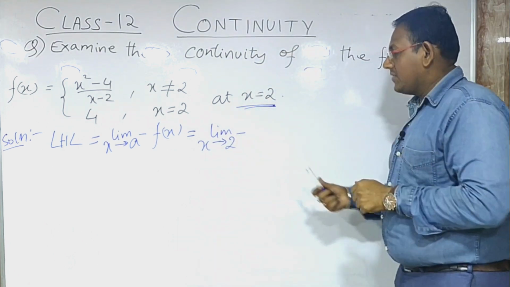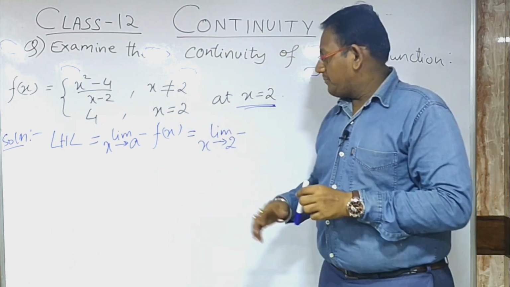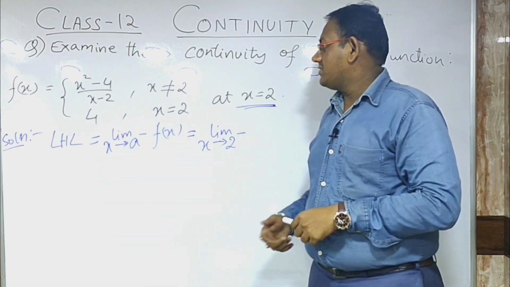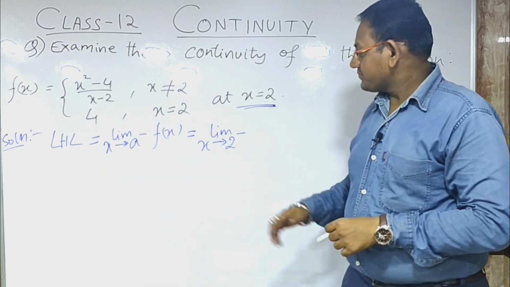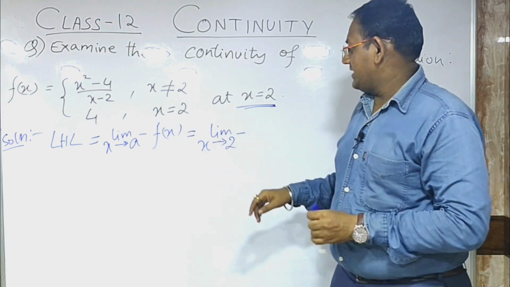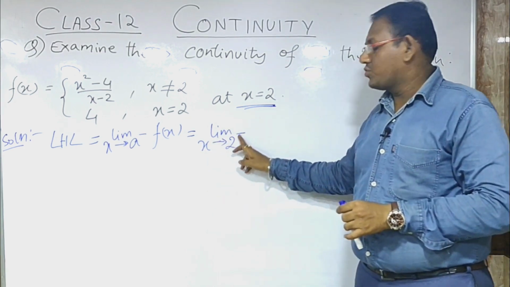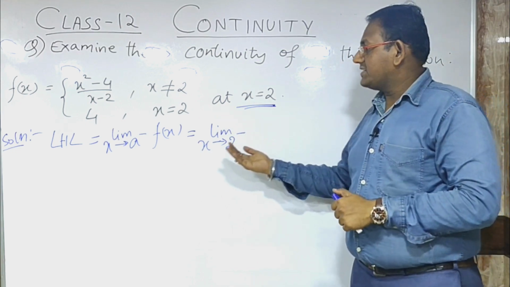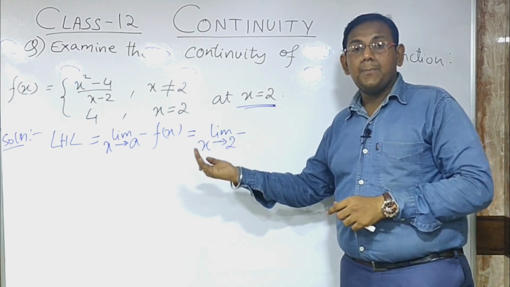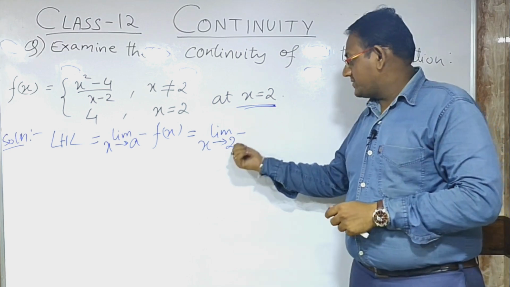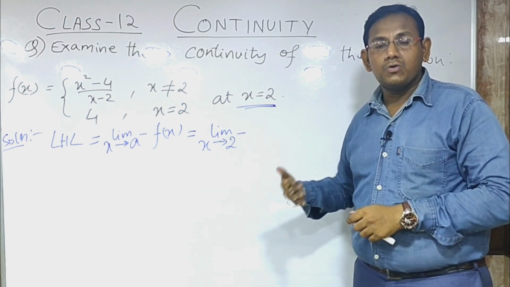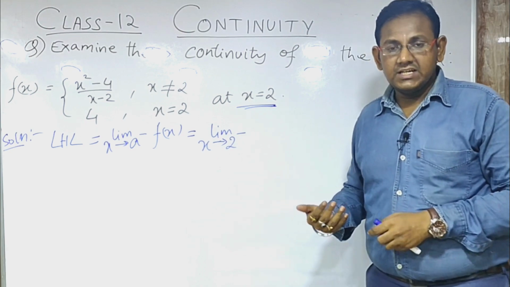Now another question: what is the function over here? Because we can see that there are two parts of the function, which one to consider and which one not to consider. In this particular case, we are saying that x tends to 2 negative, so we are coming from the left hand side. It is approaching towards the point 2, but it hasn't reached it yet.